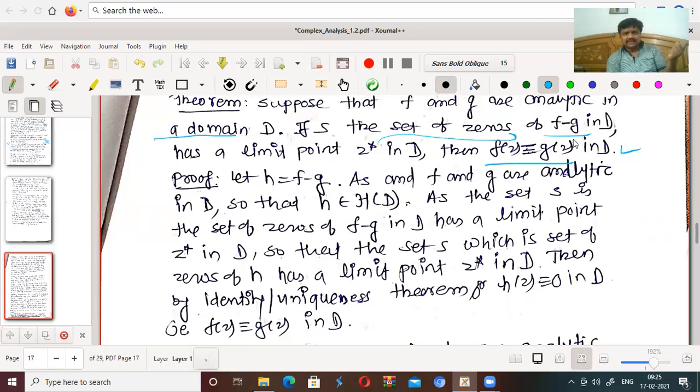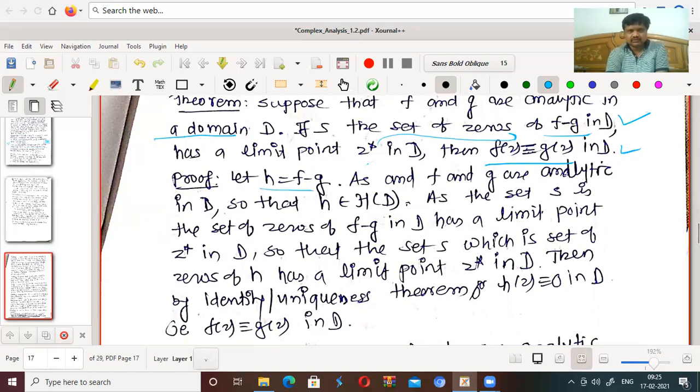Suppose z_n are zeros of f minus g in D and z_n approaches z star in D. Then we have proved f minus g is identically 0 in D. That means f(z) equals g(z) in D.